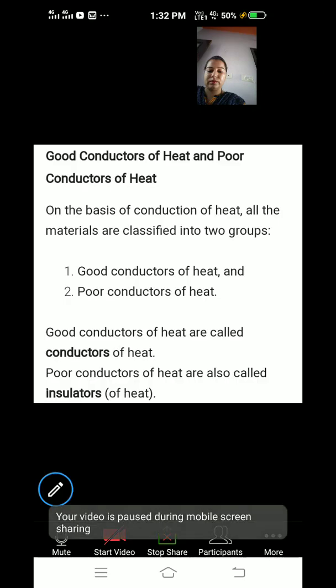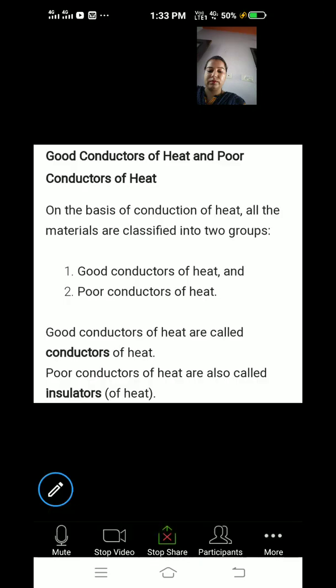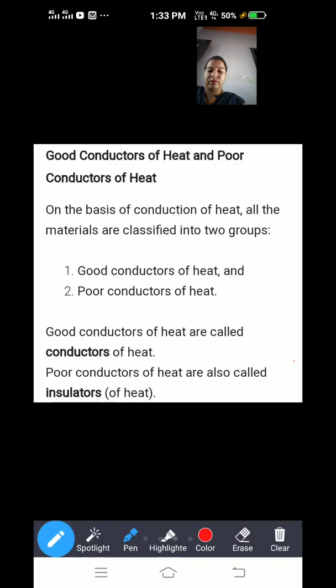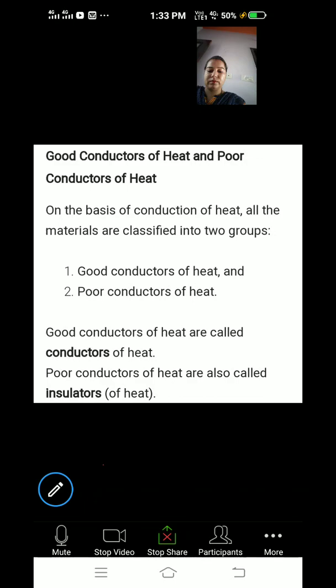Okay, good. Now we have to talk about good conductor of heat and poor conductor of heat. On the basis of conduction of heat, all the materials are classified into two groups: one is good conductor of heat and another is poor conductor of heat. Good conductors of heat are called conductors, and poor conductors of heat are also called insulators. Insulator is another name for poor conductor of heat.